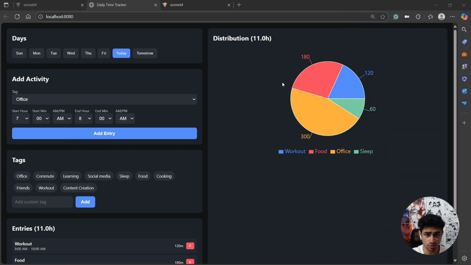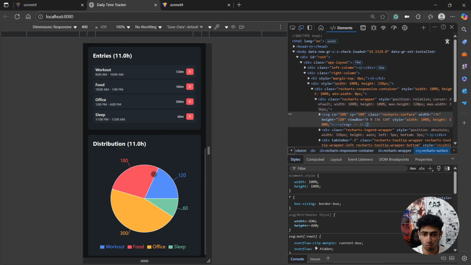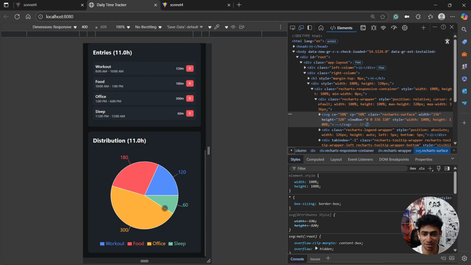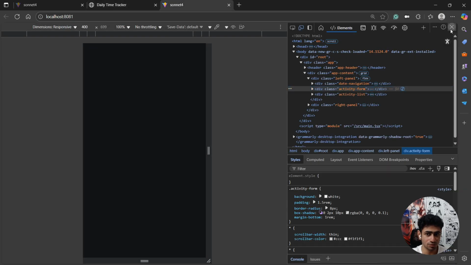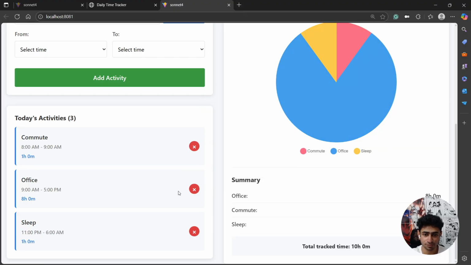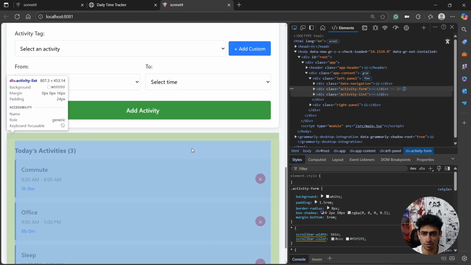Let's check how responsive it is. Okay, let's go to. Oh, it's very responsive. It looks super cool on mobile as well. Let's see how this one looks. Ah, this is not responsive. This is responsive.